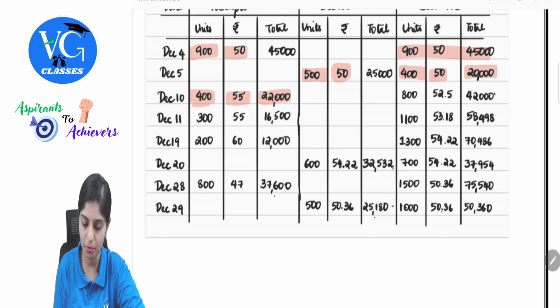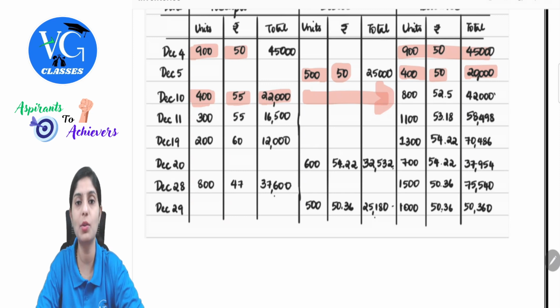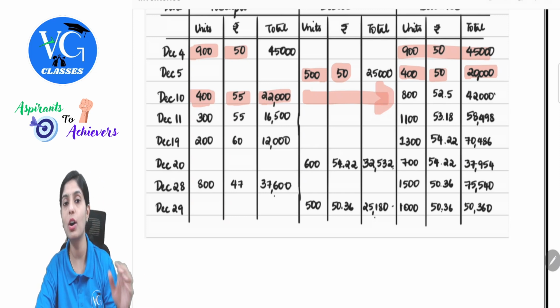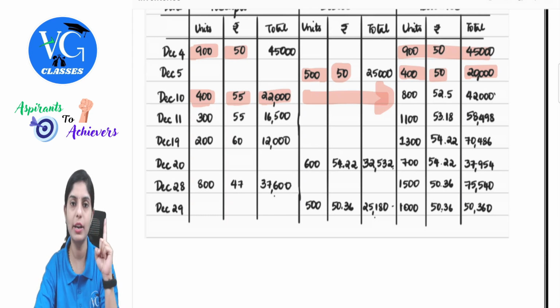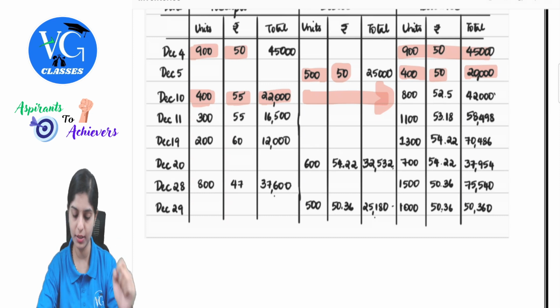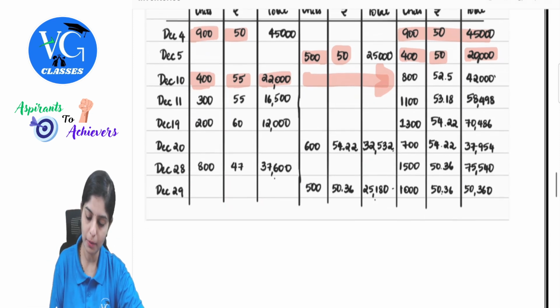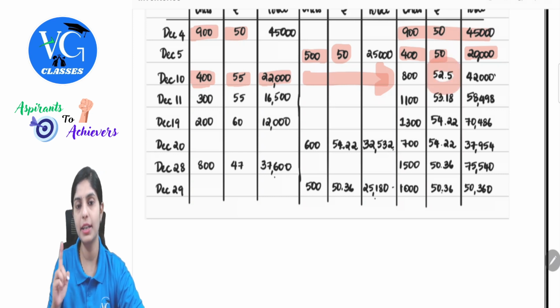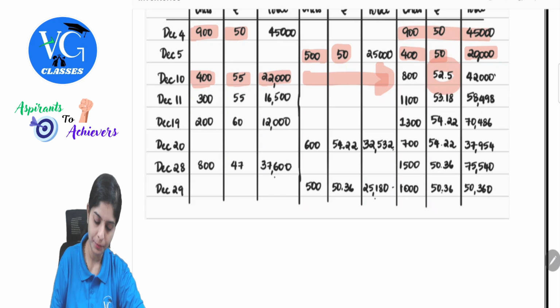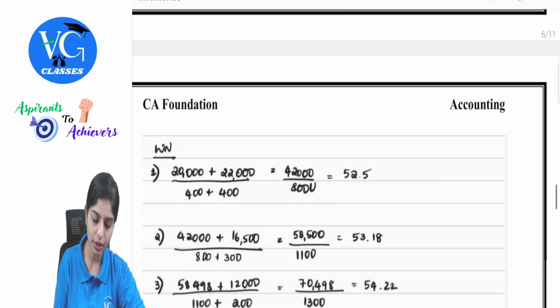Now, the question comes here. Unlike first in, first out or last in, first out, here we will not record this as separate items. We need only one price to calculate with respect to the number of units. So if you observe, the calculation of this price is the activity here. How to calculate this? See here, I've made a working note.